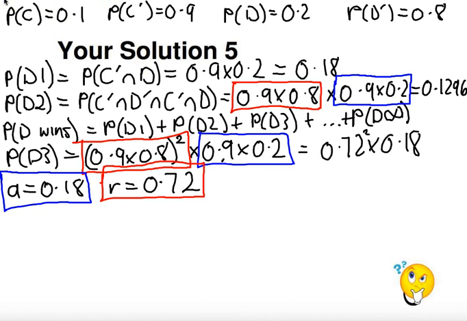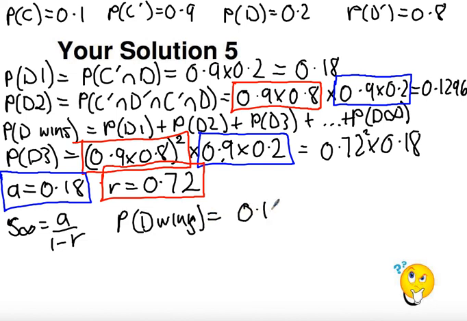So now all we have to do, remember the sum to infinity of any geometric series is a over 1 minus r, so the probability that Daisy wins can be found by doing a, which is 0.18, over 1 minus r, which is 0.72, and so we get an answer of 9 over 14.